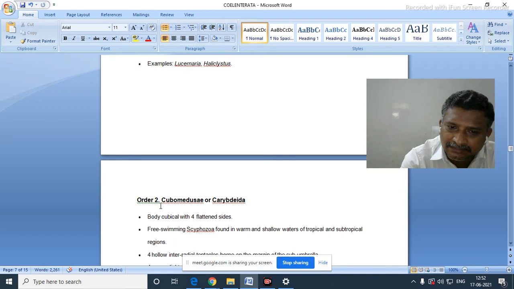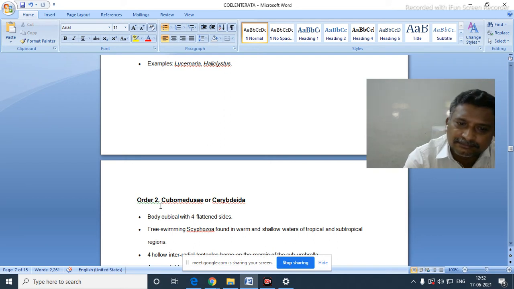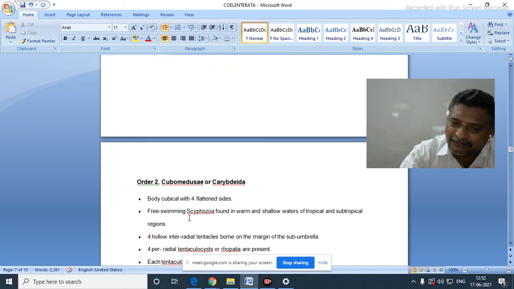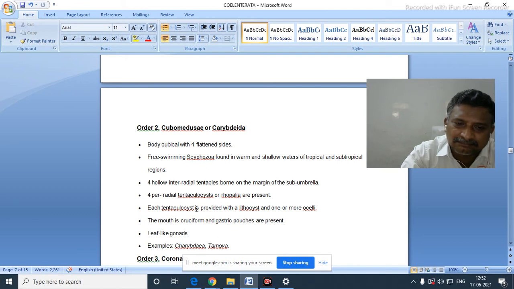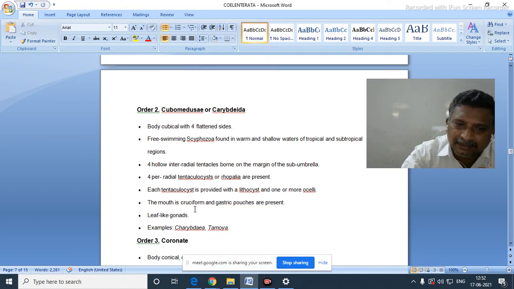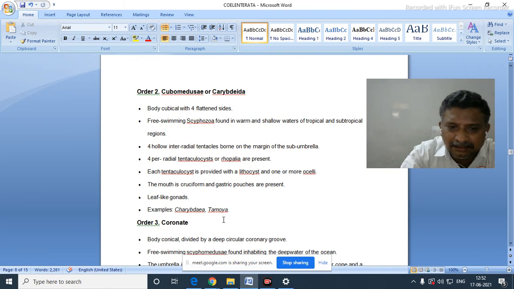The second order is Charybdeida or Cubomedusae. The body is cubical with four flattened sides. Free-swimming Scyphozoa found in warm and shallow waters of tropical and subtropical regions. Leaf-like gonads are there. The tentaculocyst is provided with a lithocyst and one or more ocelli. Examples are Charybdea and Tamoya.